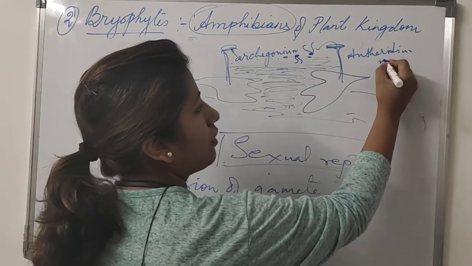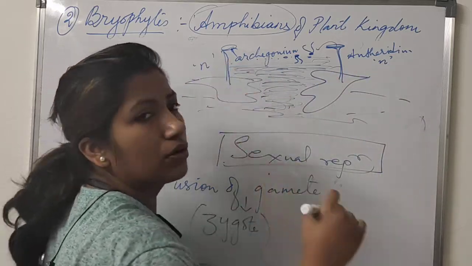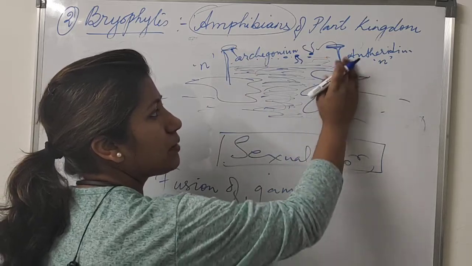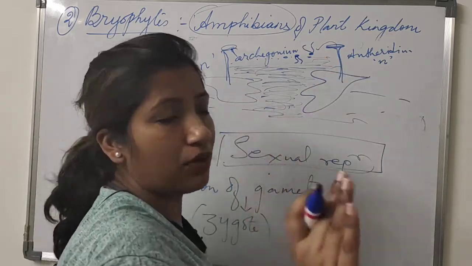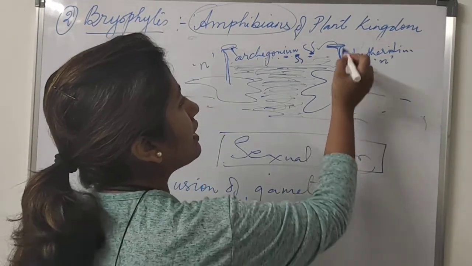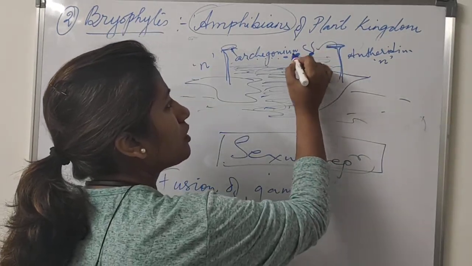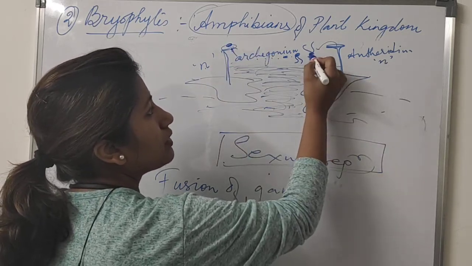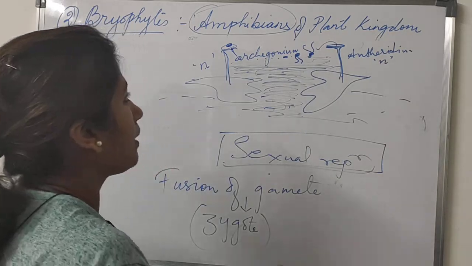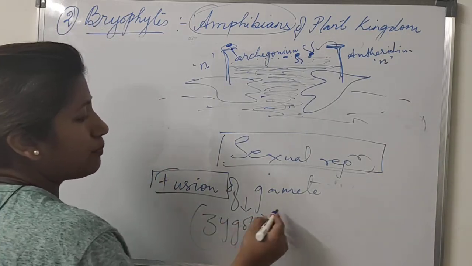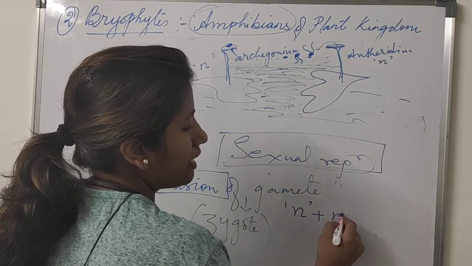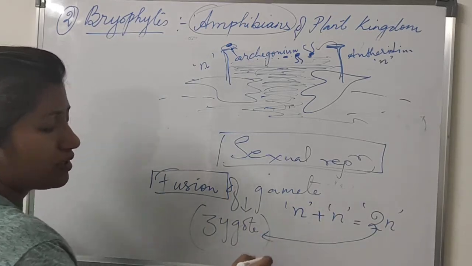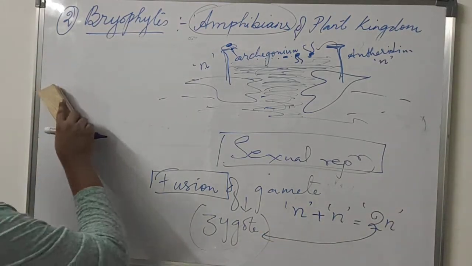Now the male gamete is haploid and the female gamete is haploid, that means both have one set of chromosomes, because this is the gametophyte, and gametophytes are haploid. So the egg cell present here will be haploid, and the antherozoid, the male gamete, also will be haploid. When the haploid male gamete fuses with the haploid female gamete, it leads to the formation of a diploid zygote.